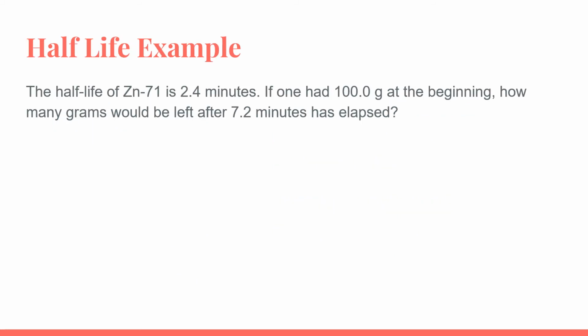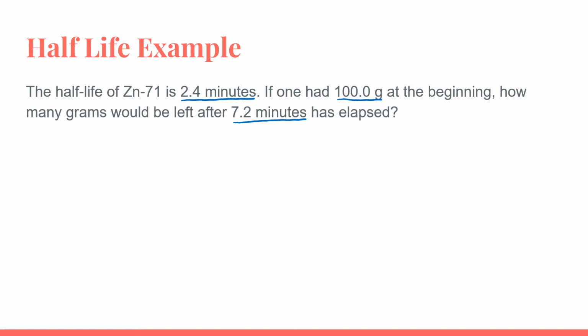So let's take a look at our first practice problem for calculating half-life. Here we see that the time for the half-life of zinc-71 is 2.4 minutes. We have 100 grams of the zinc-71 at the beginning of our experiment, and we're asked how many grams would be left after 7.2 minutes have elapsed.